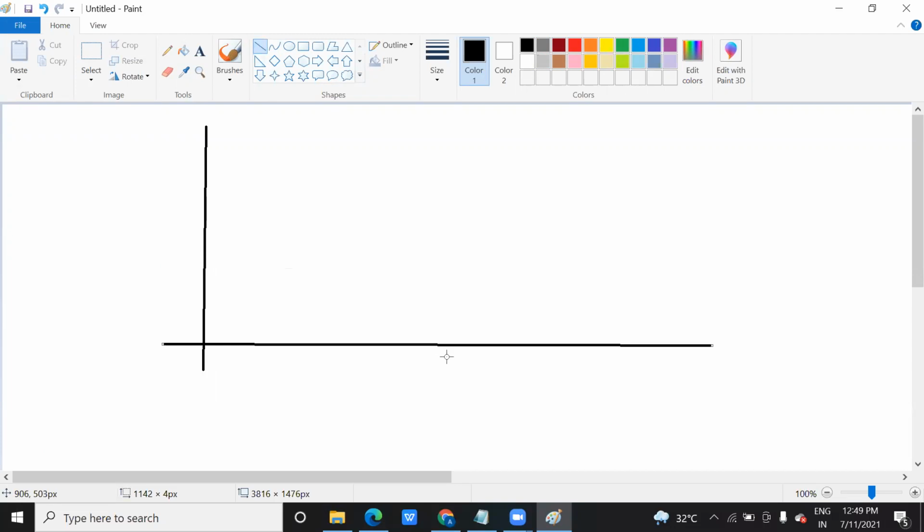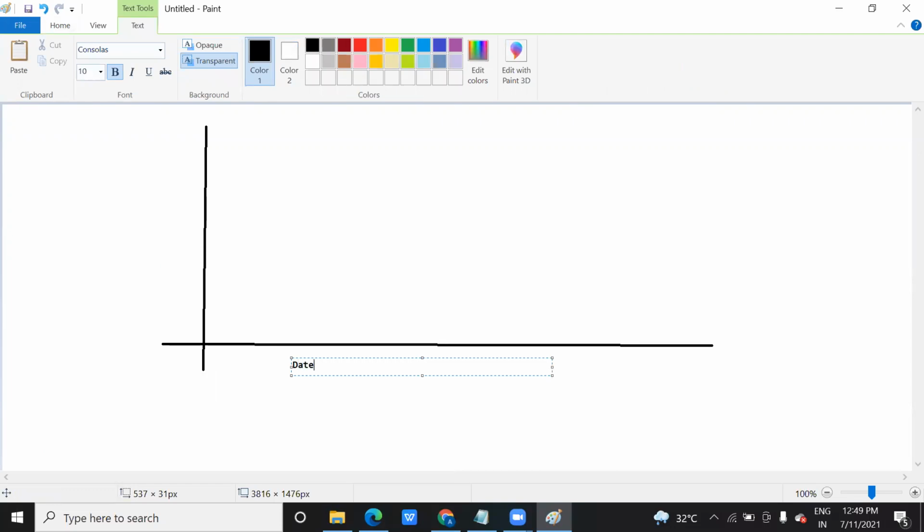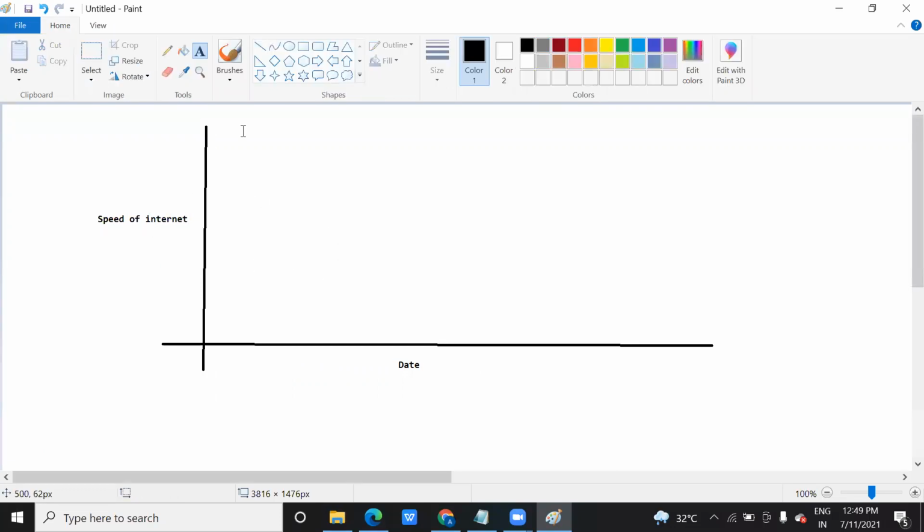Here you have a date, meaning on a particular date what was the speed of the internet, and here you have the speed of the internet.